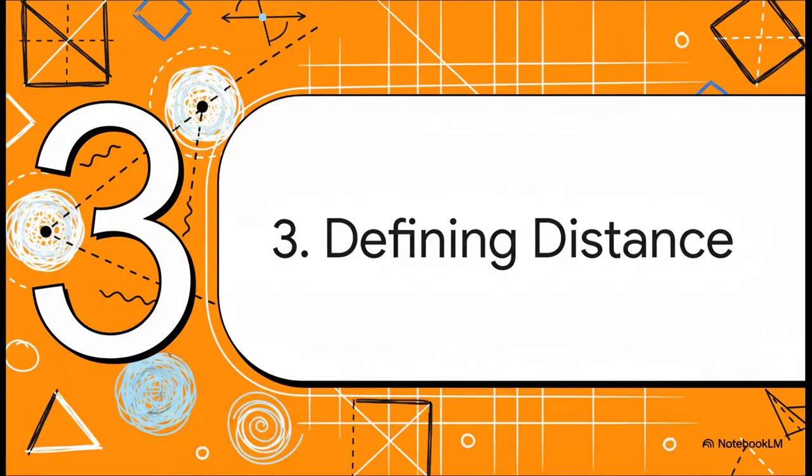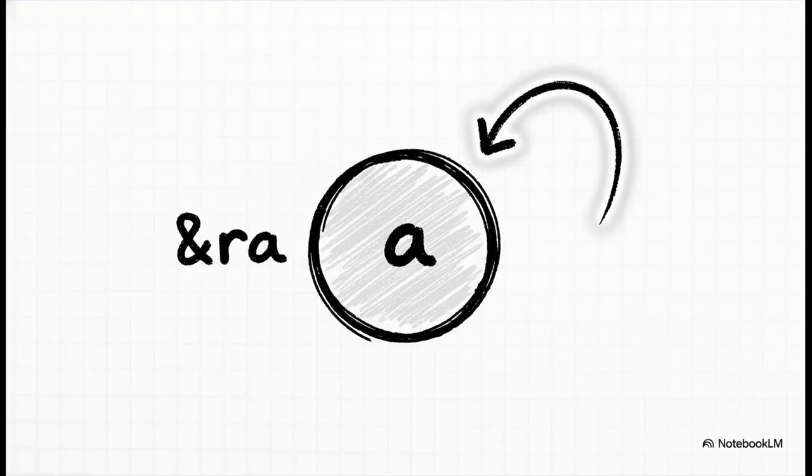Section 3. Defining distance without numbers. Now, this is where it gets really interesting. We have two instances now, so we can finally establish the very first law of physics for our little universe. And here's the cool part. We're going to define what distance means without using a single number or a ruler or any kind of coordinate system. How cool is that? So, the simplest possible relationship you can have is an instance just relating to itself.